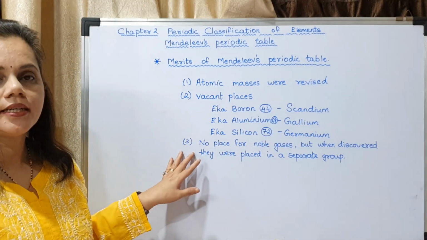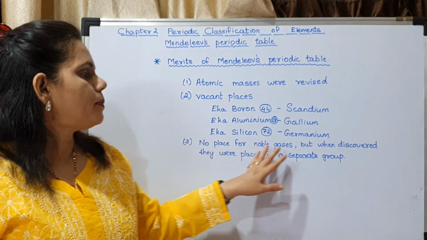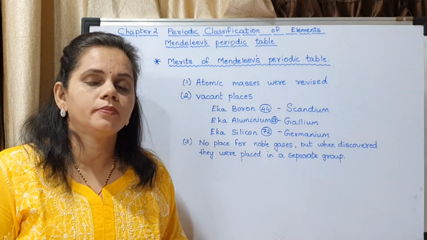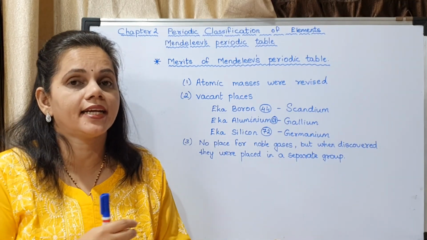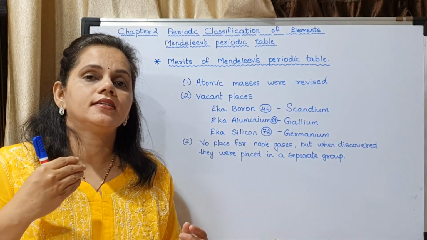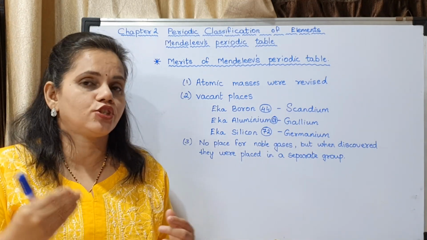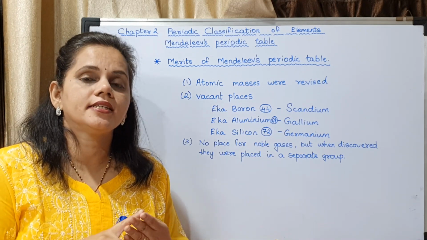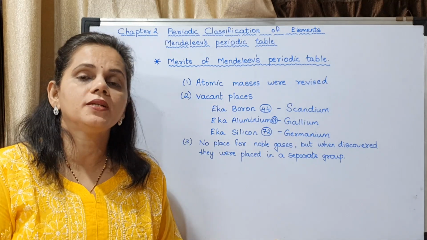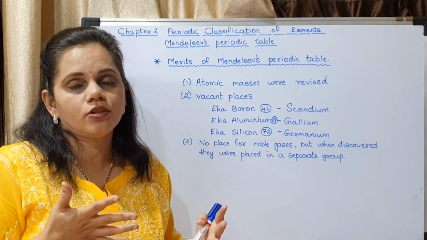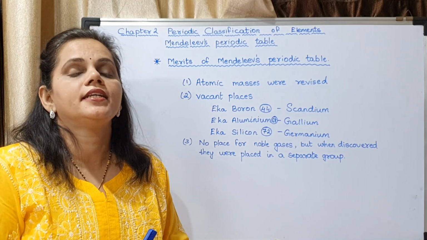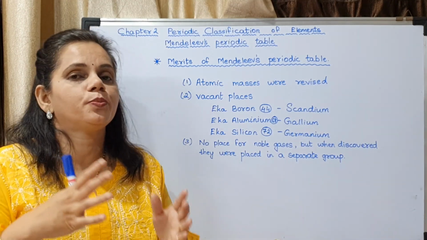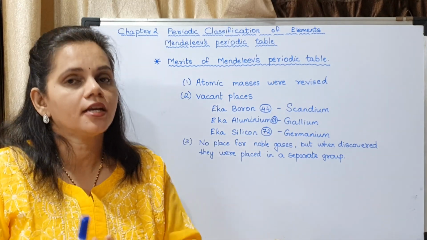Now the third merit was that there was no place for noble gases. At the time of Mendeleev, nothing was known about noble gases. What are noble gases exactly? Noble gases are the gases which are present in the last group, that means helium, neon, argon, xenon. Noble gases means these gases generally do not react with any other elements. They are said to be noble gases. Actually, they are placed in the modern periodic table towards the end, that is in the last group.